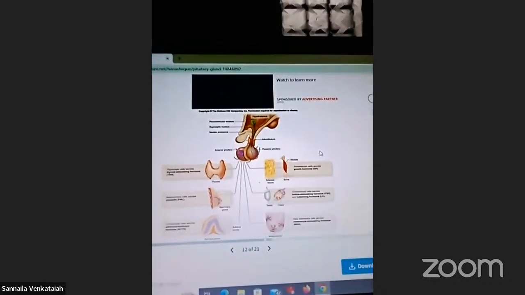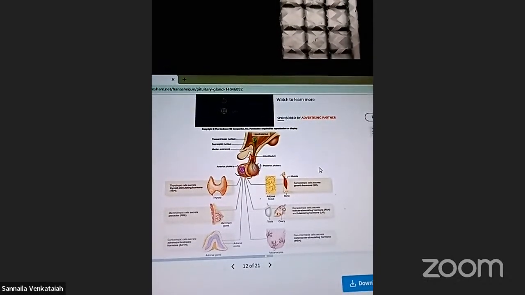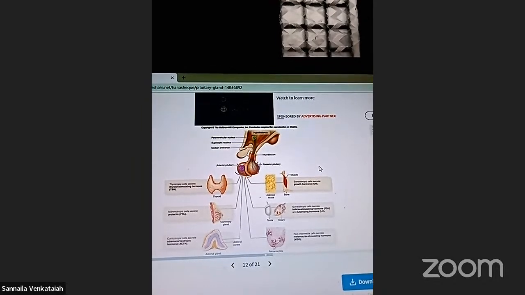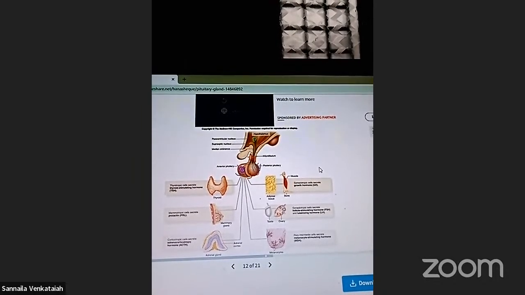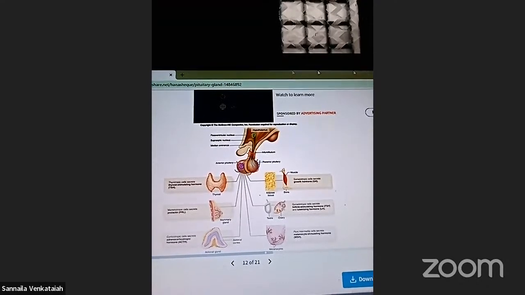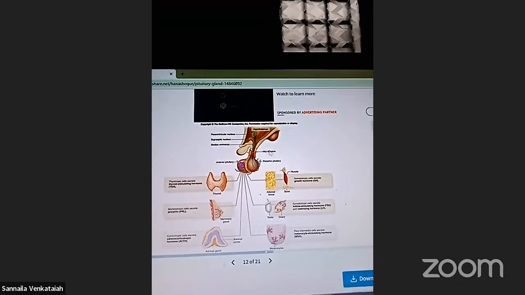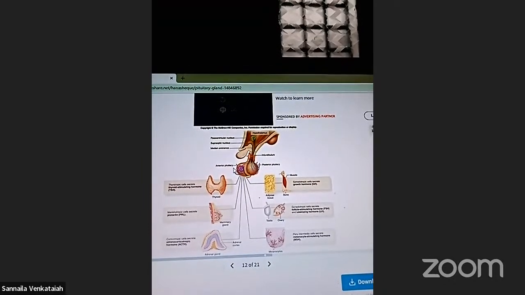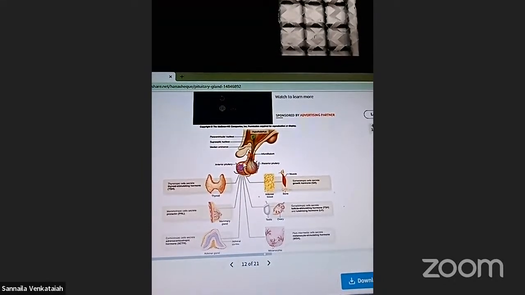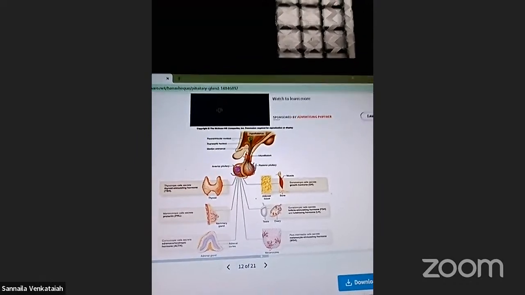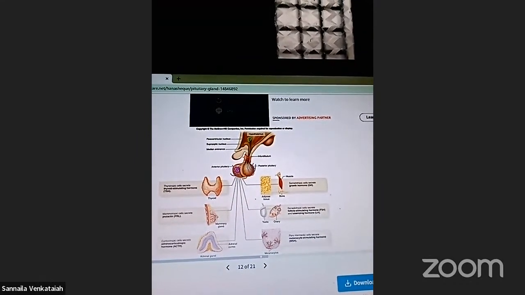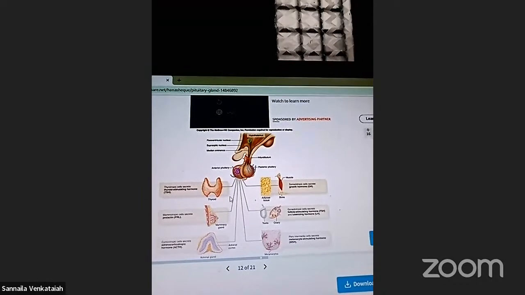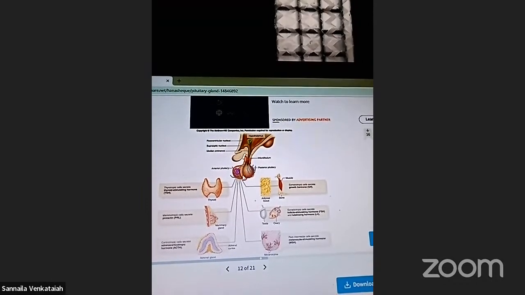Once again, all of you look here, these are related to the particular gland and function. The adrenal glands, and these are related to the posterior pituitary. These are related to the anterior pituitary. Posterior pituitary and anterior pituitary, these two lobes are there. For now, only discuss the anterior pituitary.